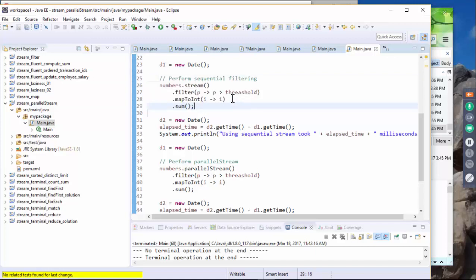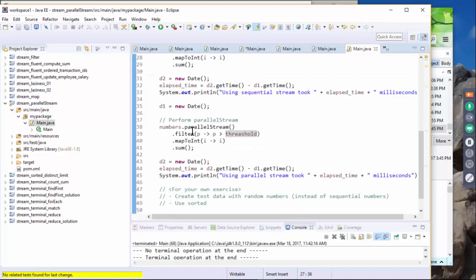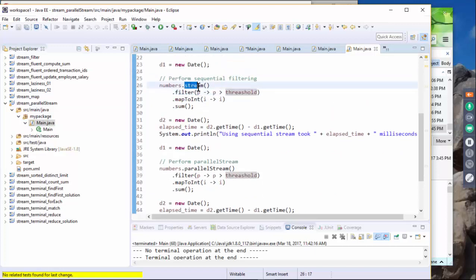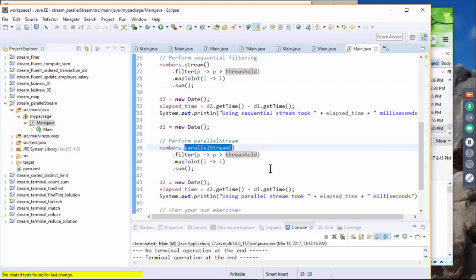We perform some filter operation, whether the number is greater than threshold or not, then mapToInt, and then we create a sum. And this is the parallel version. So here we are using serial stream and parallel stream, and we just measure the duration. Okay, so let's run this code.